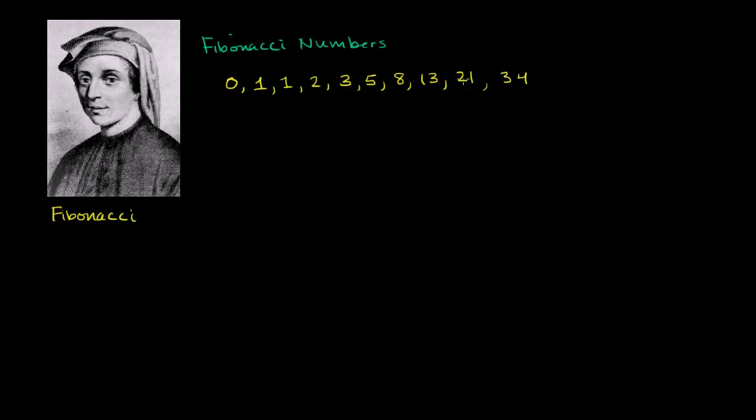And the Fibonacci numbers, especially once you start getting into number theory, have tons of fascinating things about them. But probably the coolest thing is that as you add more and more terms to the Fibonacci sequence, and you take the last two terms you've generated, obviously there are no really last two terms, you could keep going on forever, getting arbitrarily large Fibonacci numbers. But say we take these last two terms over here, 21 and 34. If we take the ratio of these two, 21 over 34, this is going to be pretty close to the golden ratio.